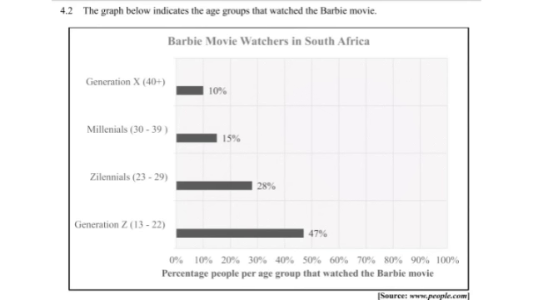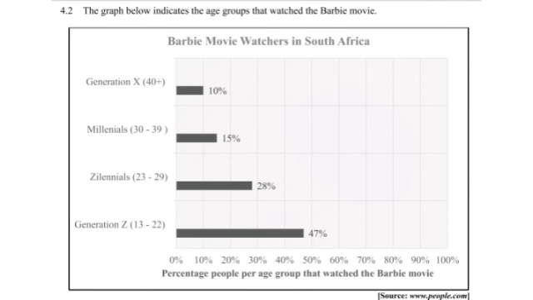4.2, the graph below indicates the age groups that watch the Barbie movie. We have Gen X, which is the people who are 40 plus, that's 10% of them. The millennials, that's the ages 30 to 39, that's 15% of them. The Zennials, which is the people between the ages 23 to 29, and that's 28%.